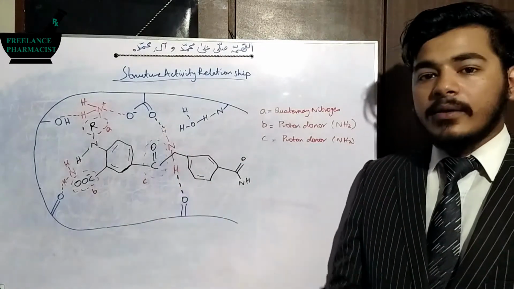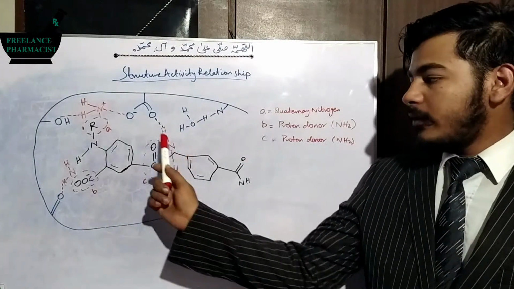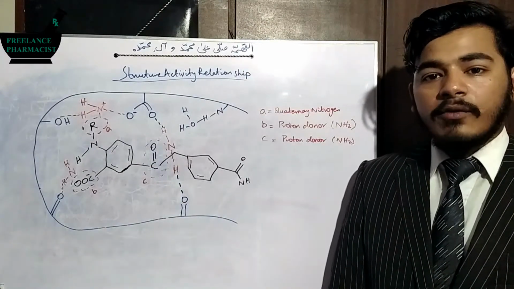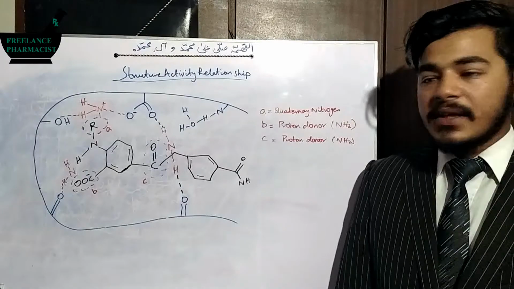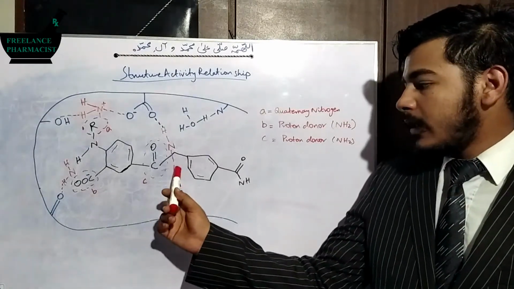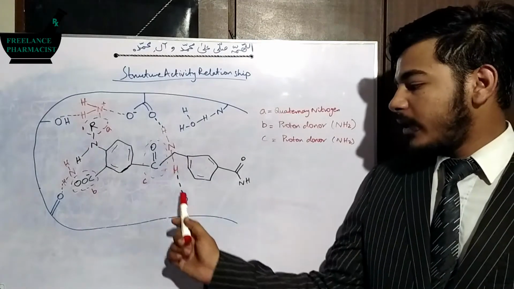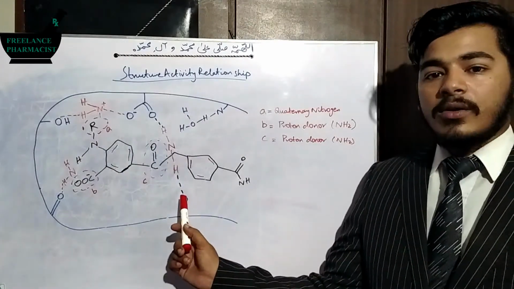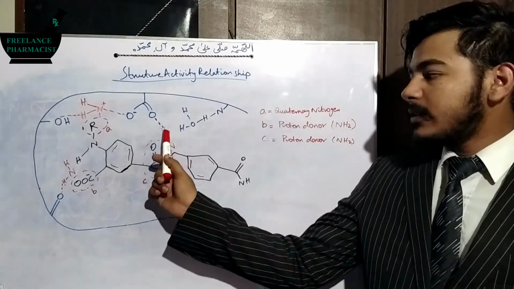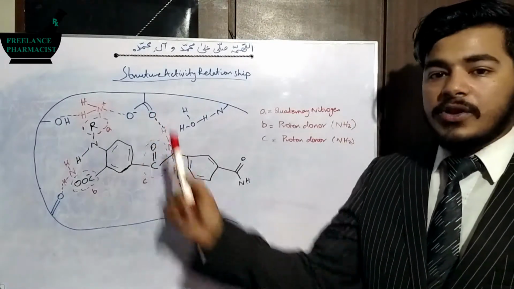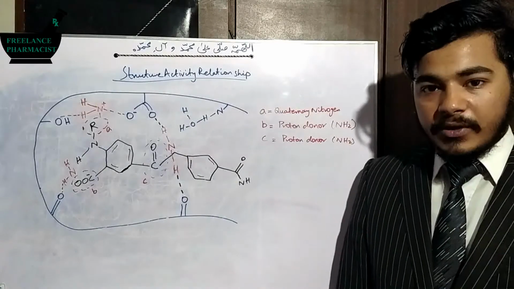By substituting this amine, this component of the drug can interact with the receptor in two ways simultaneously. That is, one hydrogen of this amine would be involved in hydrogen bonding with this oxygen of the receptor, and this hydrogen of amine can interact with this oxygen of the receptor.